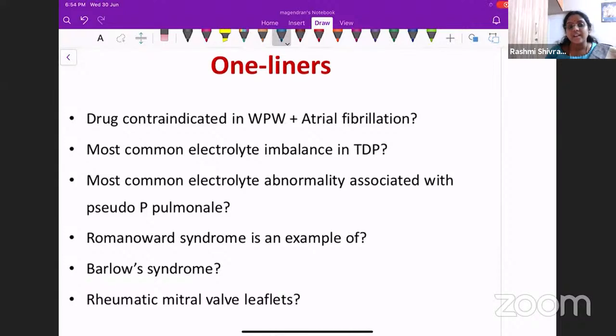Yes. So which is the drug contraindicated in a WPW syndrome patient developing atrial fibrillation?